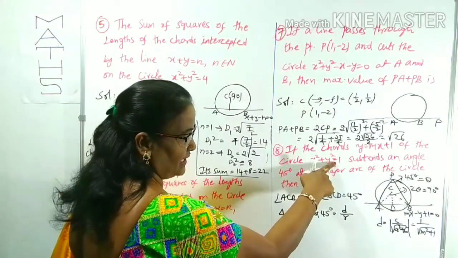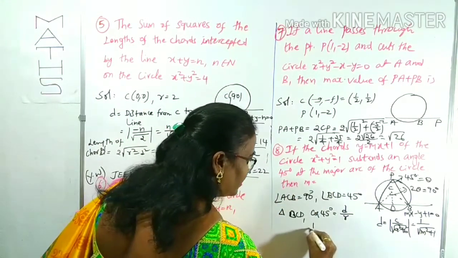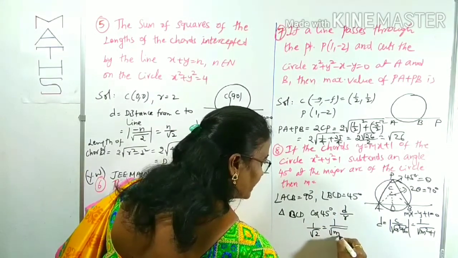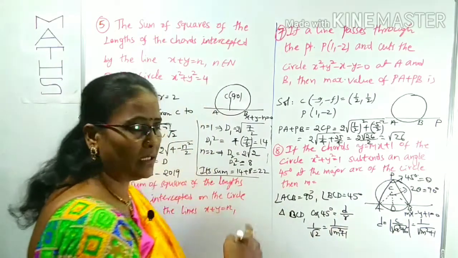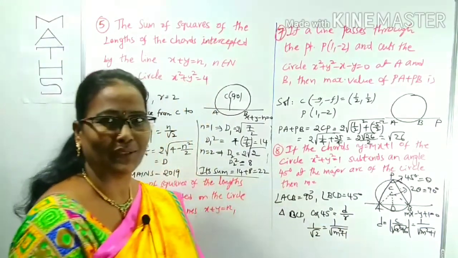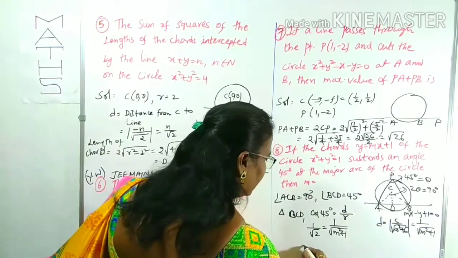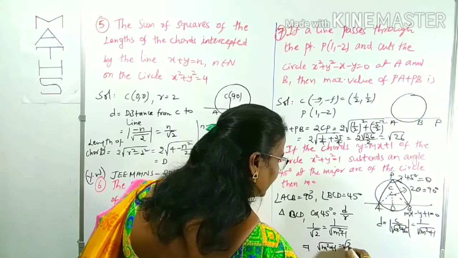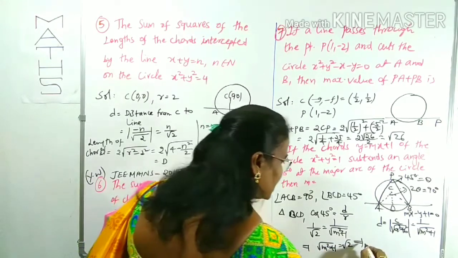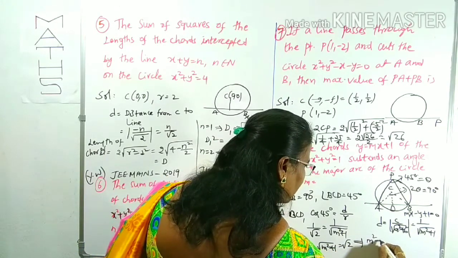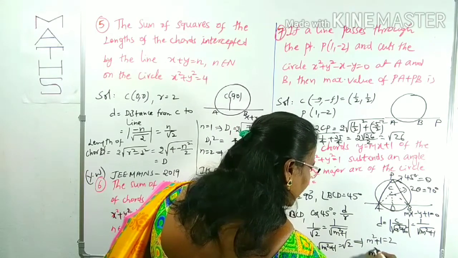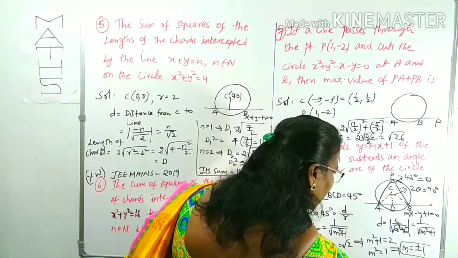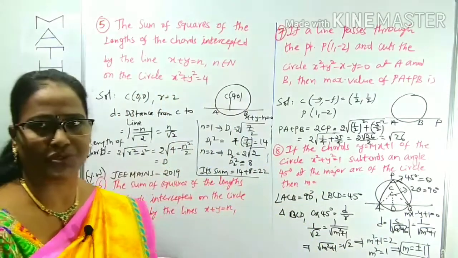What is the radius of this circle? 1. So cos 45 value is 1 by root 2. d is 1 by root over m square plus 1, and the radius is 1. Something by 1 is that thing only. After that, root over m square plus 1 is equal to root 2 by cross multiplication. Squaring on both sides, m square plus 1 is equal to 2. m square is equal to 1. That means m is equal to plus or minus 1. Like this we can find the m values.